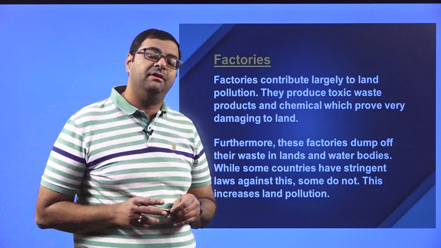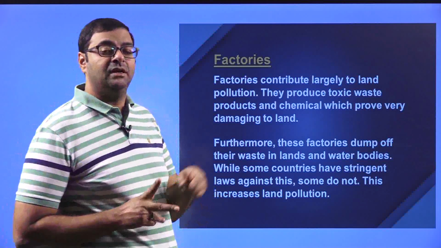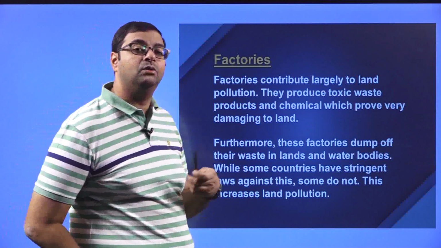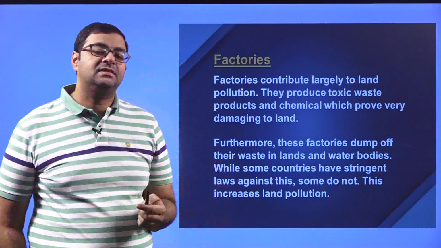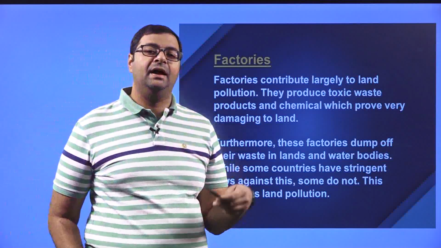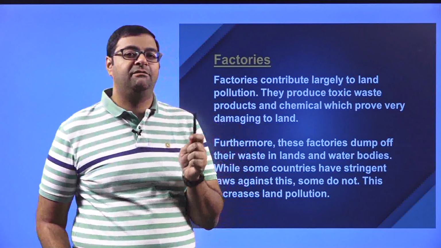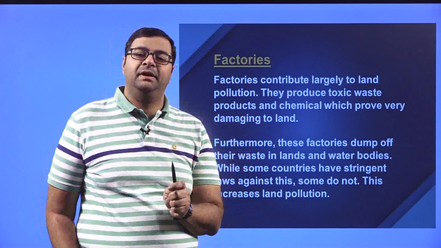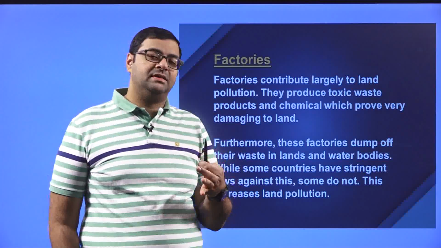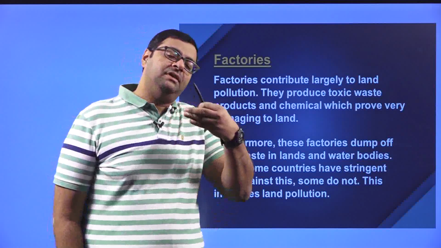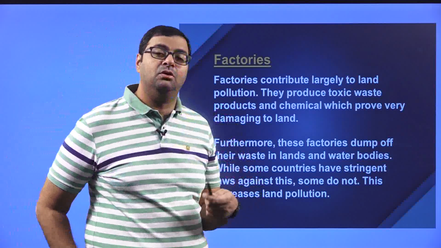Okay, and they are proving very, very damaging because these factories release some chemicals onto the land itself without neutralizing them. Okay, now when they don't neutralize, these chemicals enter into the waters, enter onto the land, and they reduce the pH, which was supposed to be maintained at 5.5 to 7. They reduce the pH, they make it acidic. Okay, right? 5.5 is acidic only, but they further reduce the pH of the soil. So because of which the plants cannot grow properly.